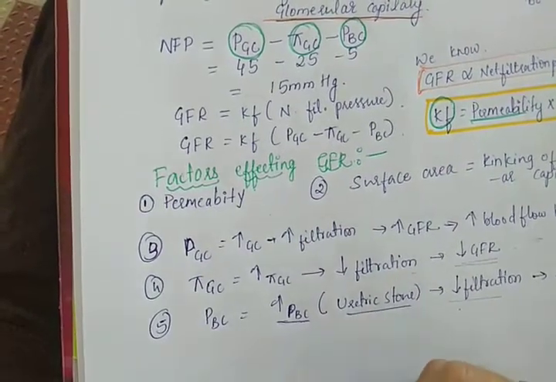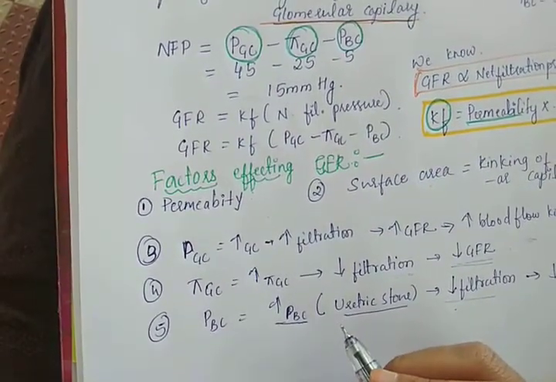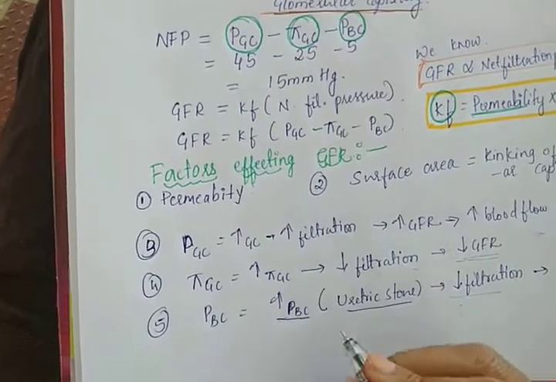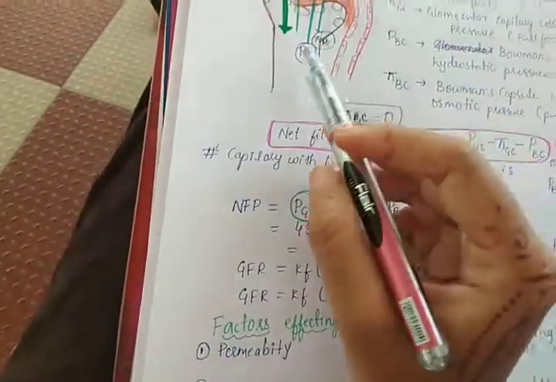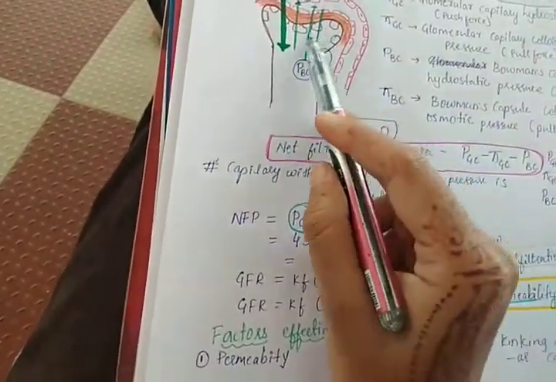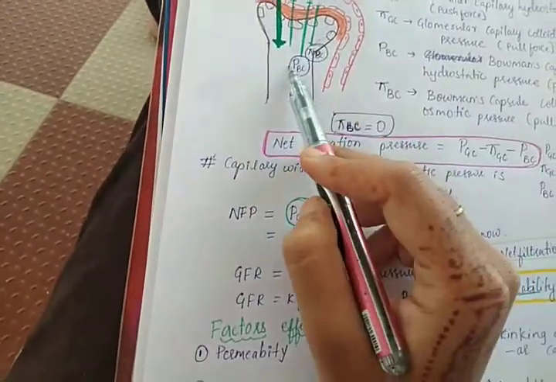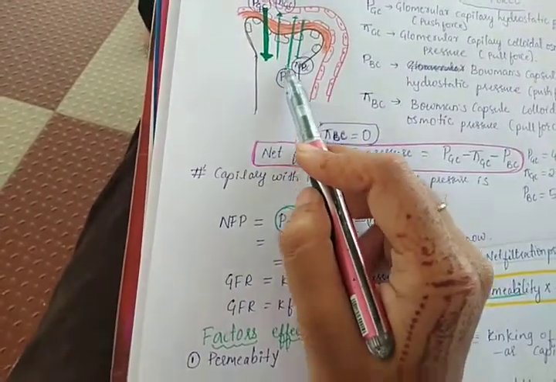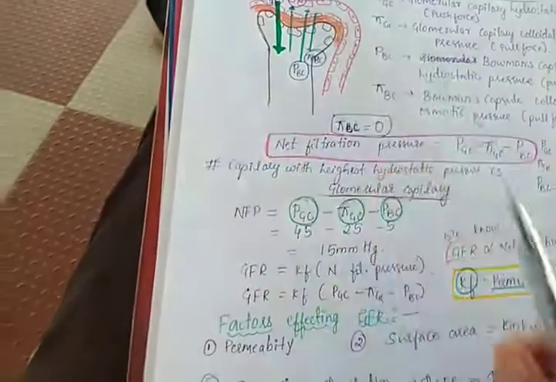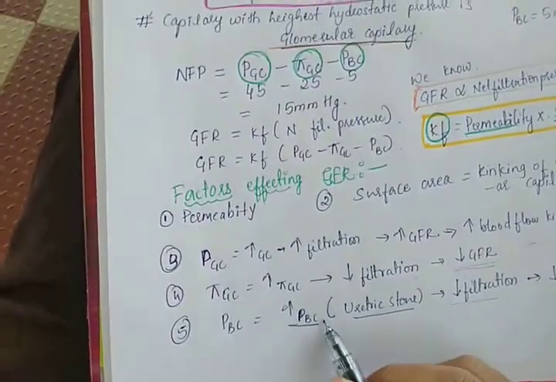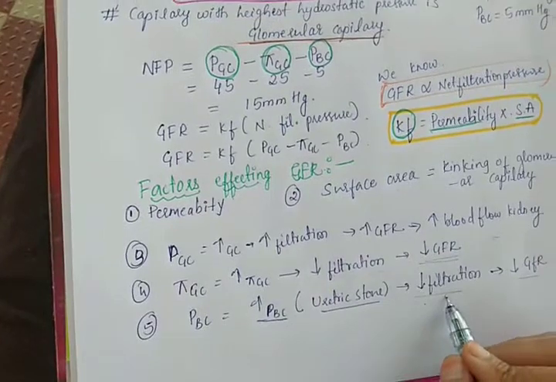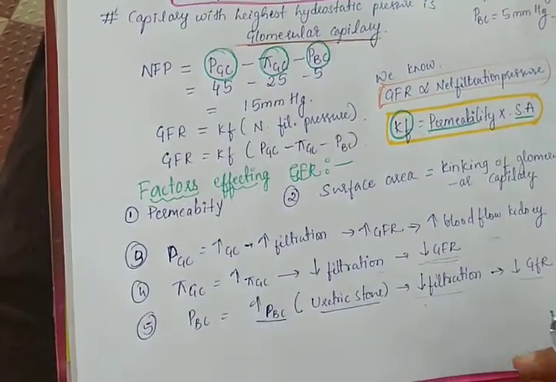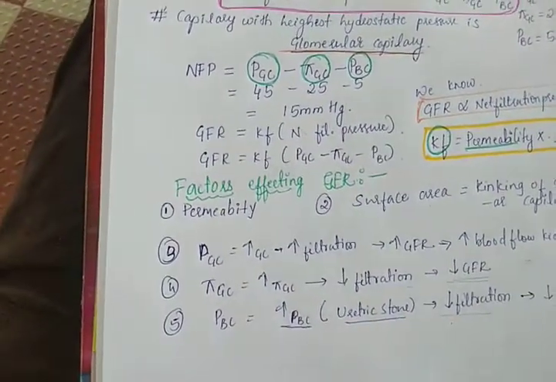This leads to backflow of the fluid content of the ureter, and there will be increased PBC in the Bowman's capsule. The fluid content of the Bowman's capsule increases, so this is an opposing force and it opposes the filtration. So increased PBC decreases the filtration and decreases the GFR. These are the factors affecting the GFR.